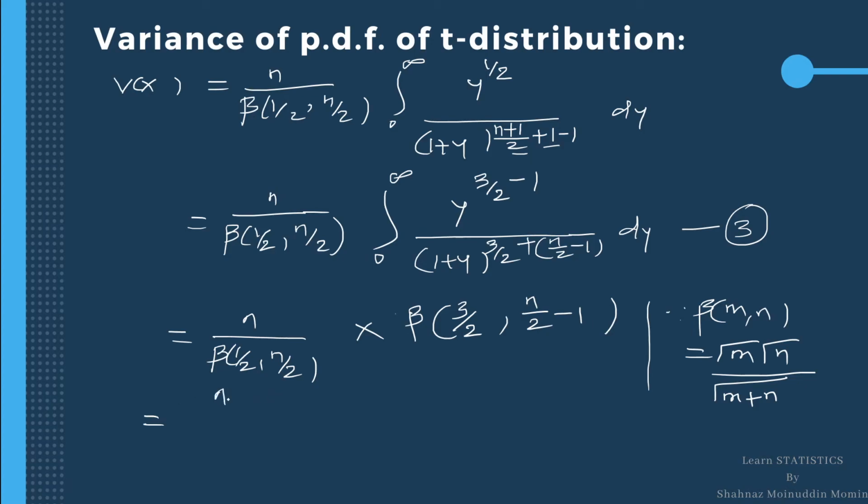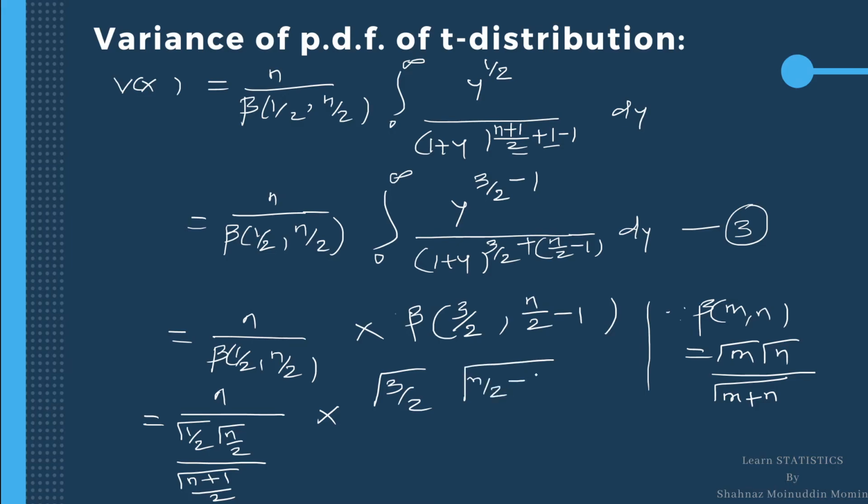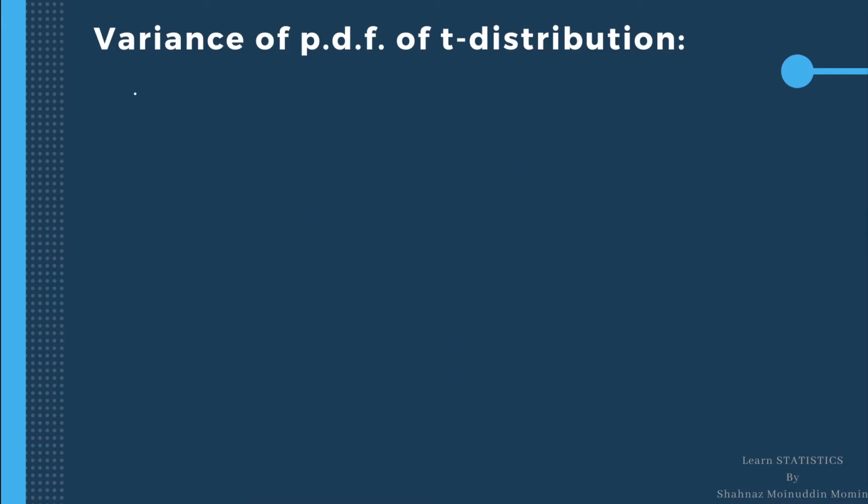So it is n divided by, this is gamma half gamma n upon 2 divided by gamma n plus 1 by 2, multiplied by, this is gamma 3 by 2 gamma n by 2 minus 1 upon gamma n by 2 minus 1 plus 3 by 2. Therefore variance x is equal to